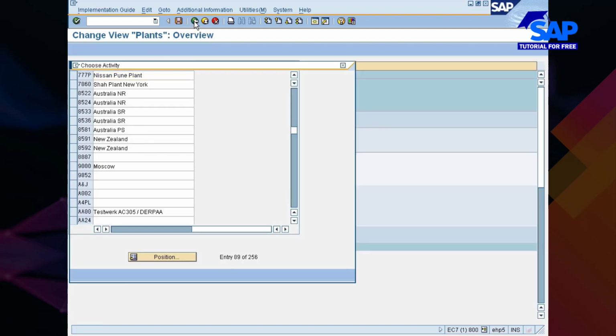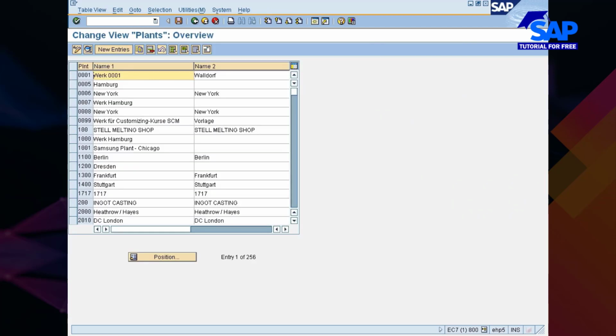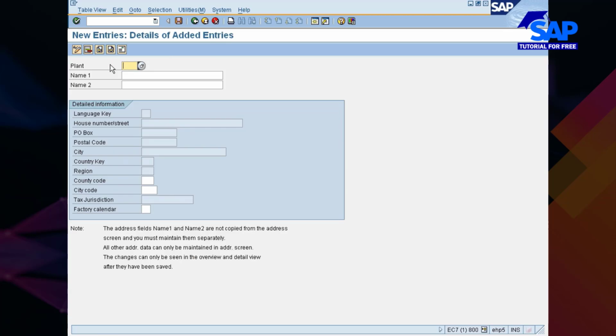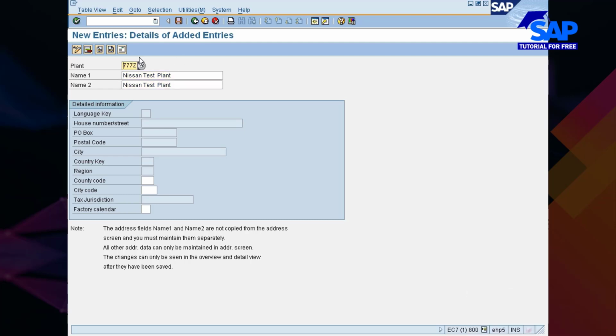Okay. Now, Pavitra, to answer your question, you asked me, can I go and create a plant manually without copying? You just go like this, define plant. Here, you simply go with new entries, right? So you enter whatever you want. For example, 77Z, and say, for example, I would just use it as something called test plant. Okay, so you enter it like this.